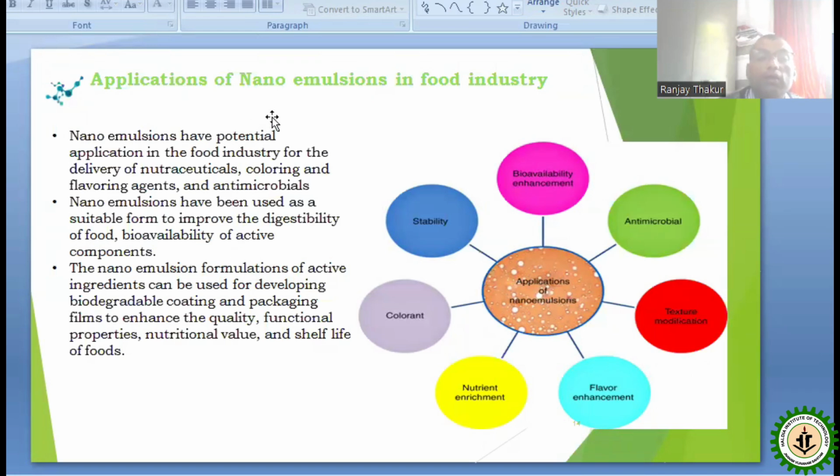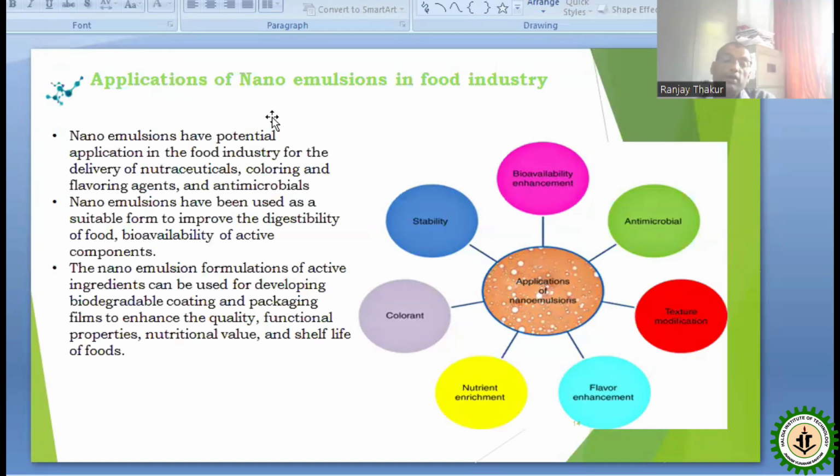Now, applications of these nanoemulsions in the food industry. Nanoemulsions are used in the food industry for various purposes as they are incorporated with nanoparticles. Nanoparticles are antimicrobial and antioxidant in nature, so they act as antibacterial and antifungal agents, and can kill microorganisms if incorporated in the food. So the most wide application is their antimicrobial nature.